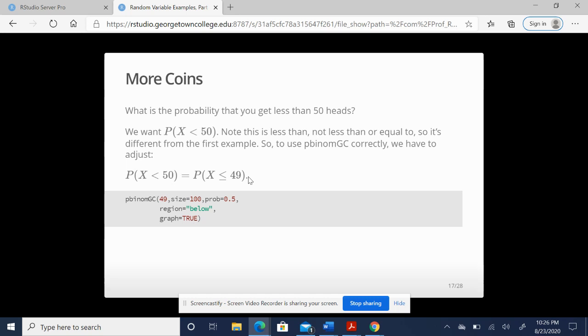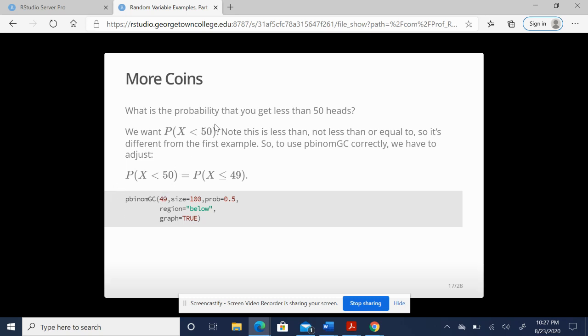What about the probability of getting less than 50? Now we want the probability of the number of heads to be less than 50. Notice this does not have an equal to on it, so it's different from the first example. In order for this command to work correctly, we're going to have to adjust. Remember, we're counting in whole numbers. So if we want the number of heads to be less than 50, what's the highest number of heads in that group of trials we could get? 49. It can be less than or equal to 49 to satisfy that condition. So we're going to have to adjust and use that 49 in the binom command.